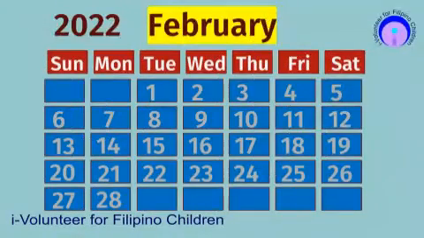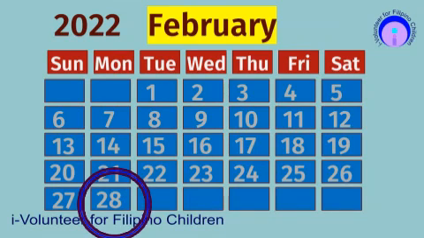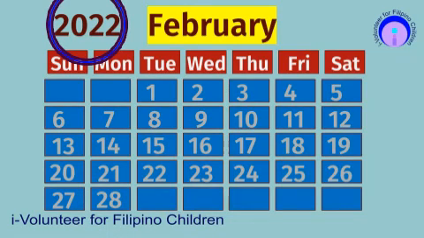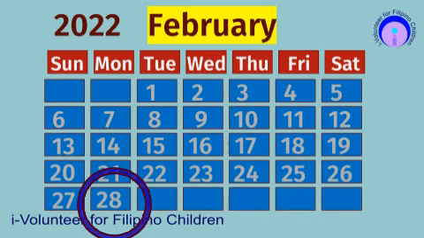This is February. This is the second month of the year. This is the month where we are celebrating Valentine's Day. This is the only month that changes the total number of days depending on the year, if it is leap or an ordinary year. Leap year has a total number of 29 days, while ordinary year has only 28 days.